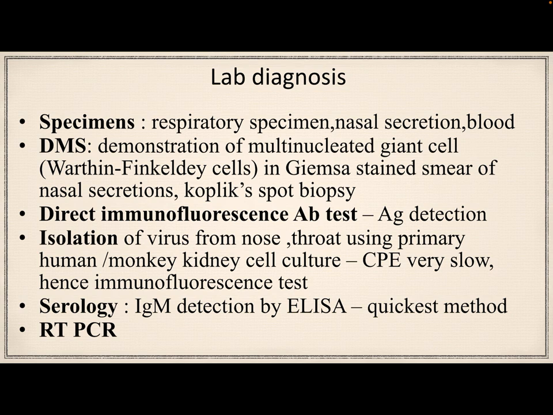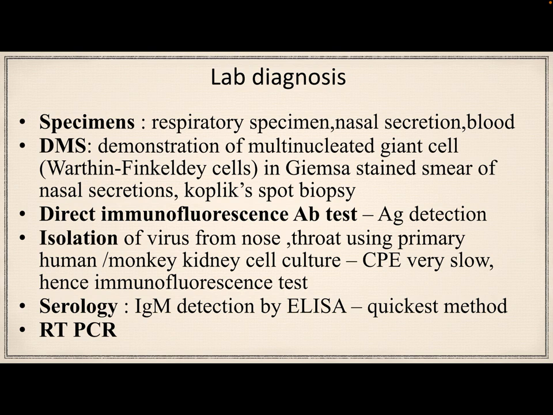Then the virus isolation method. Cell lines are available. Monkey or human kidney cells or lymphoblast cell lines are optimal and used for the isolation of measles virus. Then demonstration of multinucleated giant cells, Warthin-Finkeldey cells, in Giemsa smears of nasal secretion, and Koplik spots biopsy.